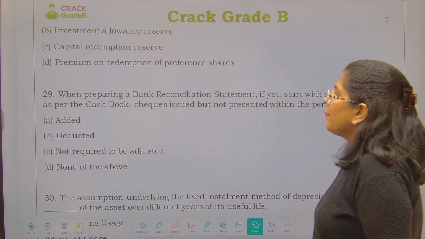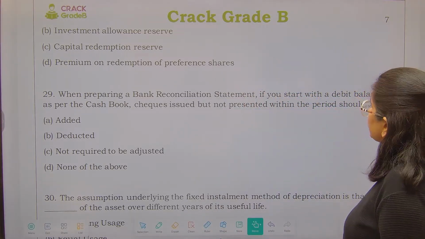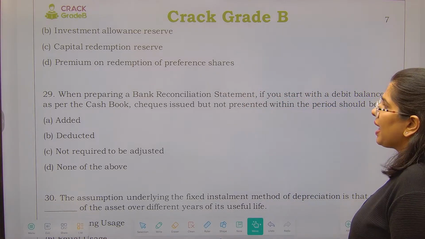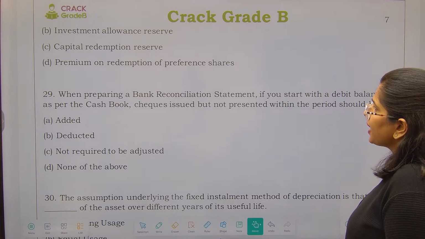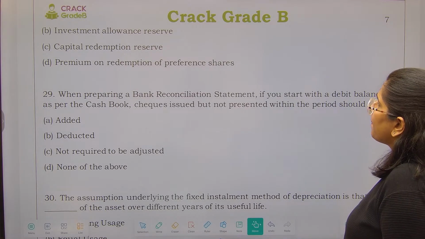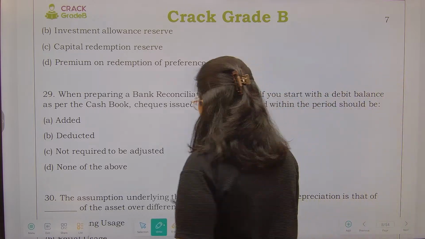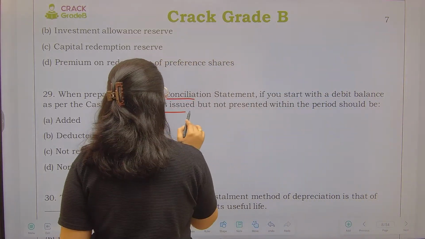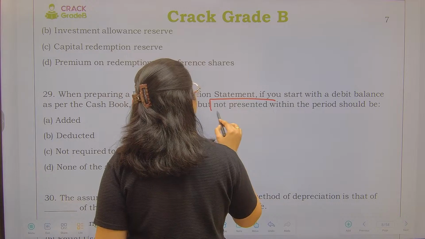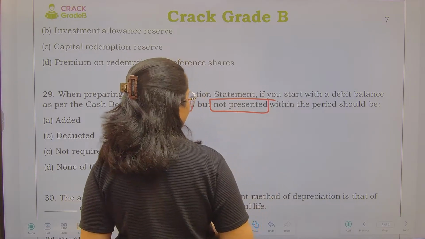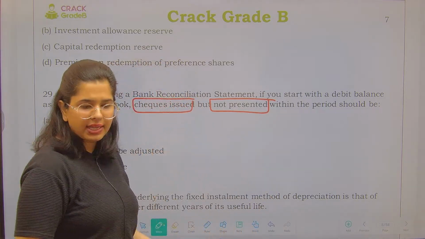Next is, while preparing a bank reconciliation statement, if you start with the debit balance as per cash book, the checks issued but not presented within the period, ठीक है, चेक इशू किए गए हैं but they have not been presented within the period, that means the period which you want to reconcile.